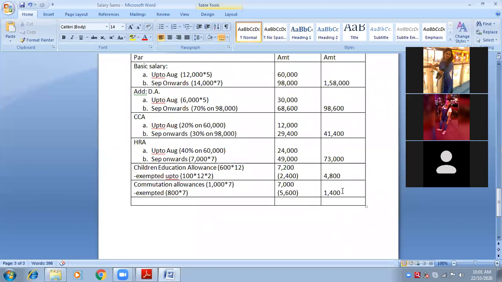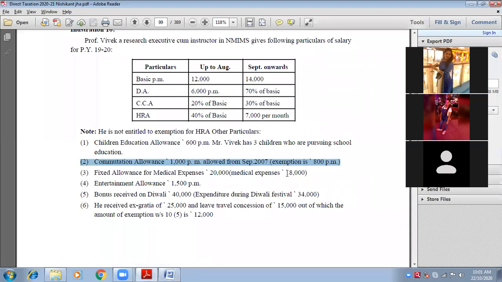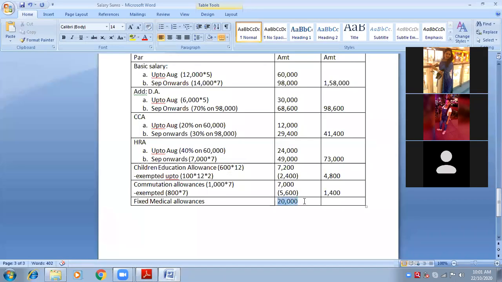If you remember, we have already done this point. So we will write a note for 18,000, which is given as medical expenses, because we are ignoring the amount. So outer column 20,000 fully taxable.